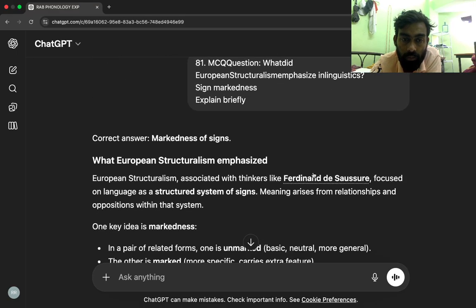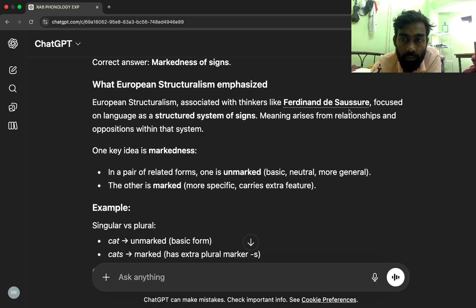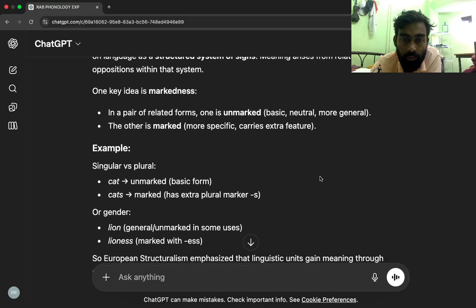Correct answer, markedness. What European structuralism emphasized: European structuralism, associated with thinkers like Ferdinand de Saussure, focused on language as a structured system of signs. Meaning arises from relationships and oppositions within the system. One key idea is markedness. In a pair of related forms, one is unmarked: basic, neutral, more general. The other is marked: more specific, carries an extra feature.